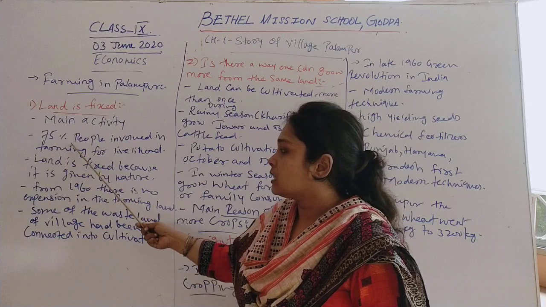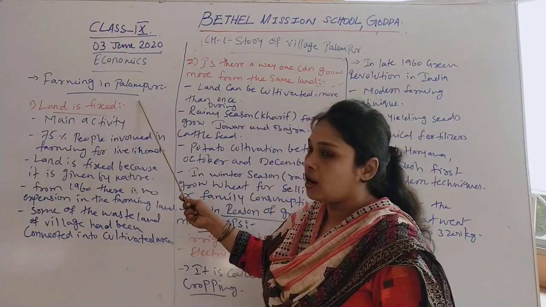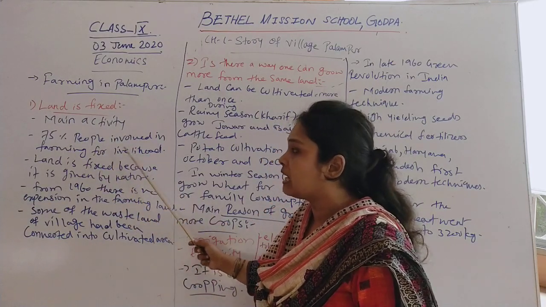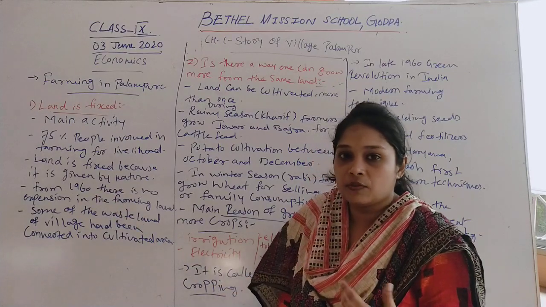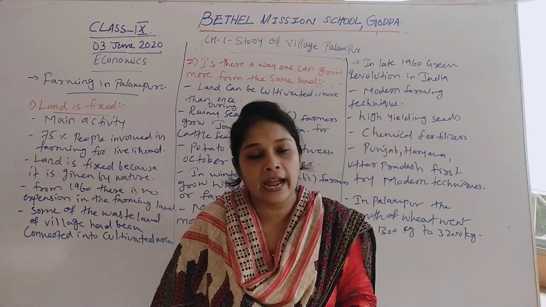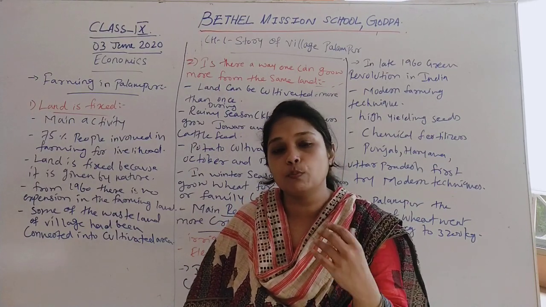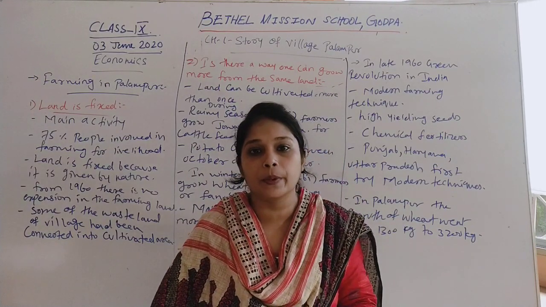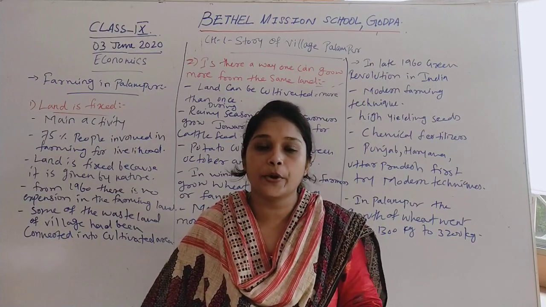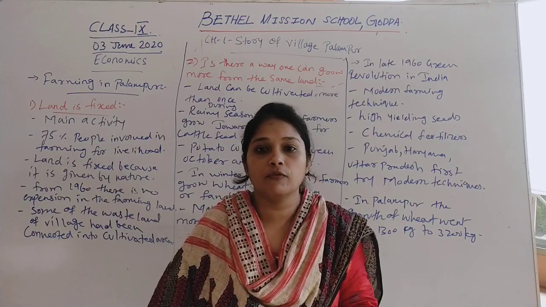Like in India, 75% of people in Palampur are involved in farming for their livelihood. As we already know, India is an agricultural country, because 75% or more of our people are involved in farm production for their livelihood.